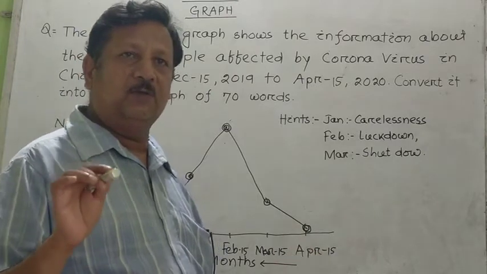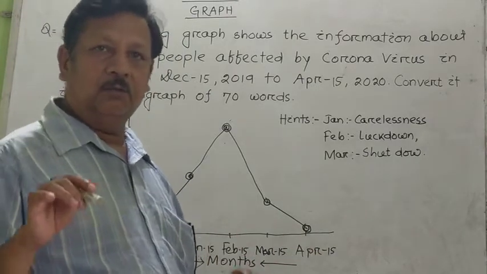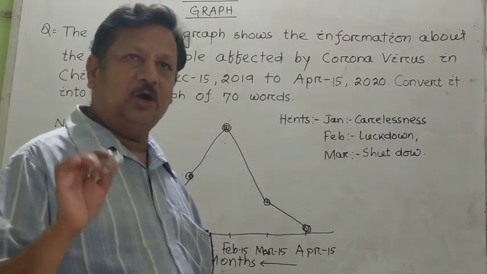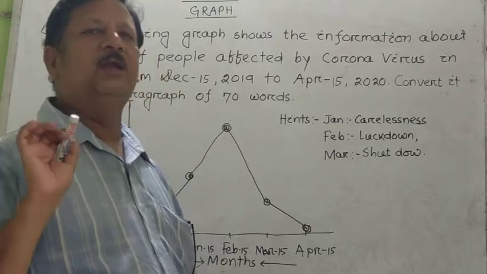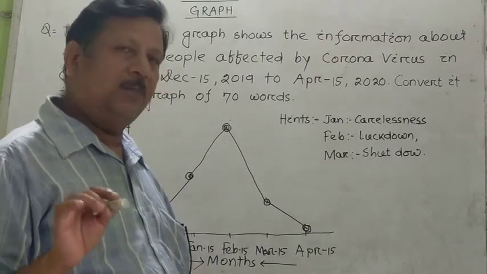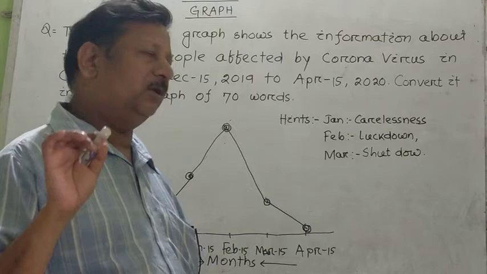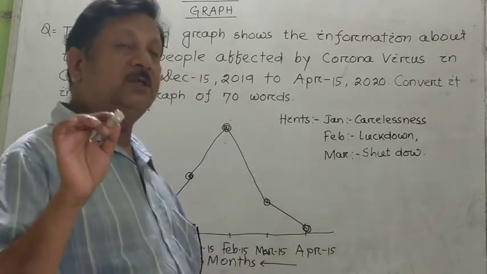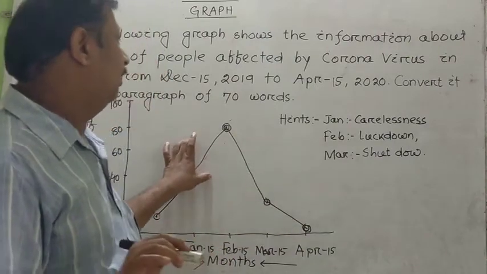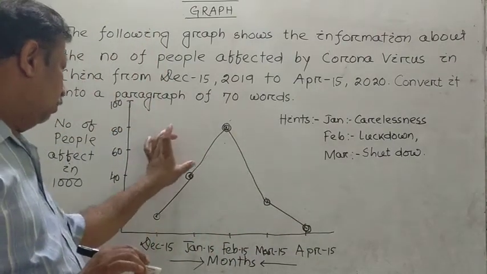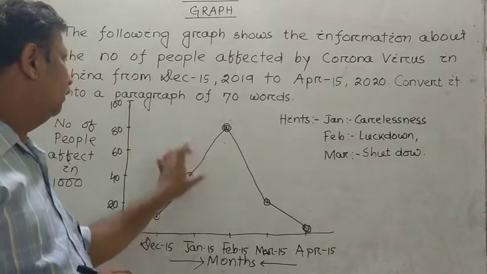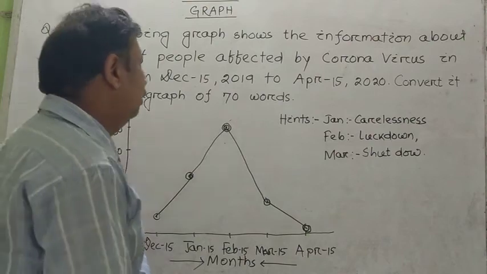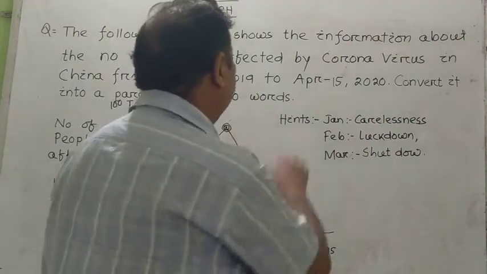I had also given you a mnemonic: variety, object, order, length and unity. So all these things we have to remember and remind ourselves of, and afterwards we shall start writing a paragraph, taking the hints from here. Here we can add in the questions: convert it into a paragraph of 70 words.